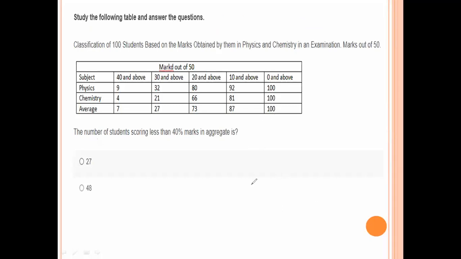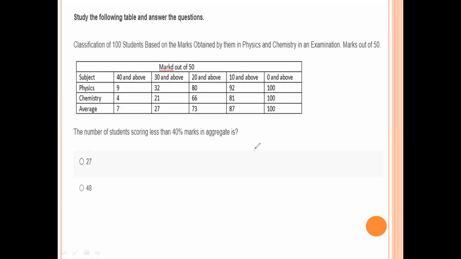Qualification of 100 students based on the marks obtained by them in physics and chemistry in an examination, marks out of 50. The number of students scoring less than 40% marks in aggregate is asked.